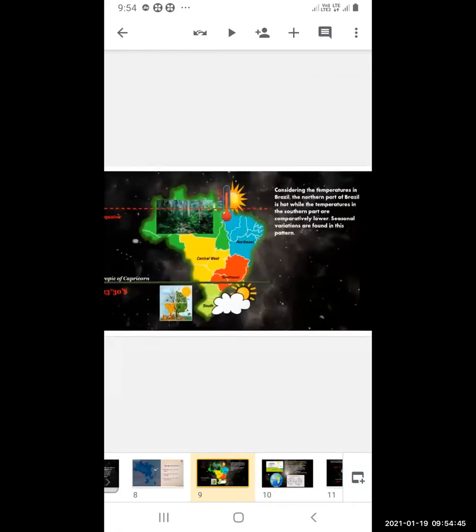Considering the temperature in Brazil, the northern part of Brazil is hot. We have already seen that the equator passes through the northern part, so the temperature there is hot, while the temperature in the southern part is comparatively low. Because of this, seasonal variation is found, since the northern part is hot and the southern part is cold.